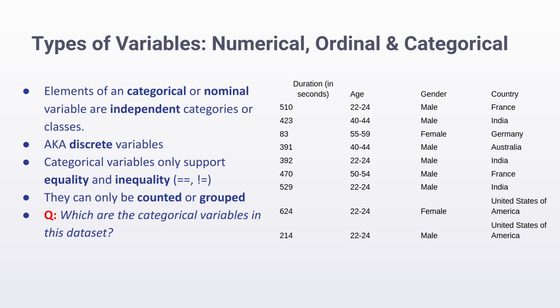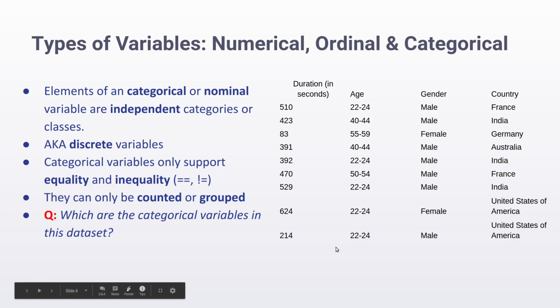Their values must come from a predefined set of values, like phone numbers or pin codes. Unlike numerical or ordinal variables, they support only two operations, that is, equality or inequality. And the only thing you can do with them is count them or use them to group or filter different rows in your table. Given that, can we find out which are the categorical variables in this dataset?